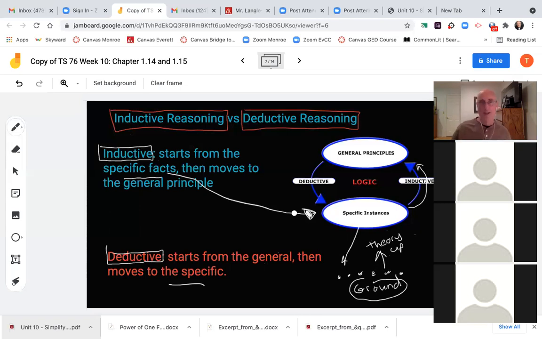Okay, so I think that's about as good as I can do to try to explain the difference between the two kinds of logic. We're not going to spend a lot of time on that. There's just one question on it, okay? But moving on.